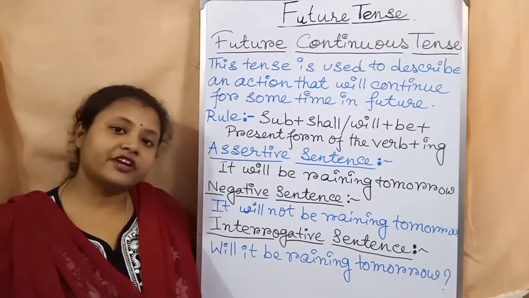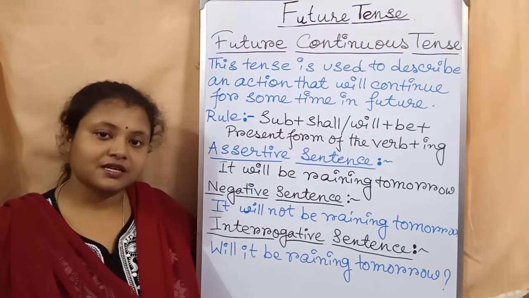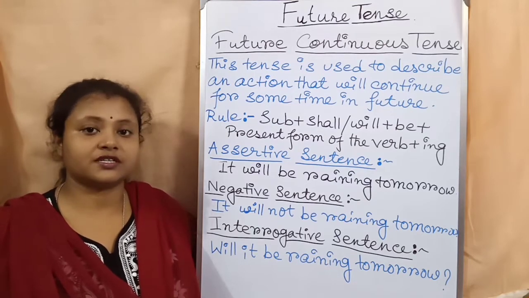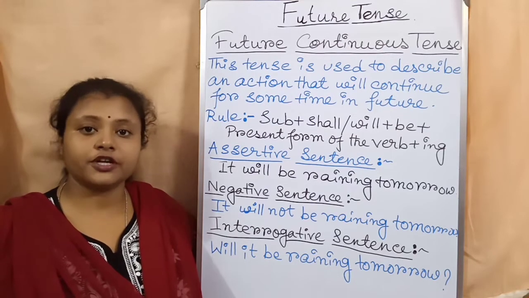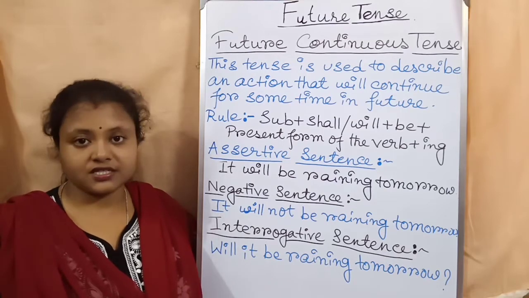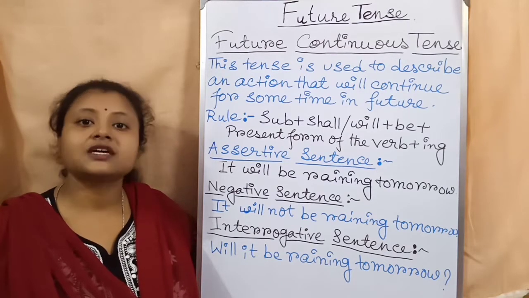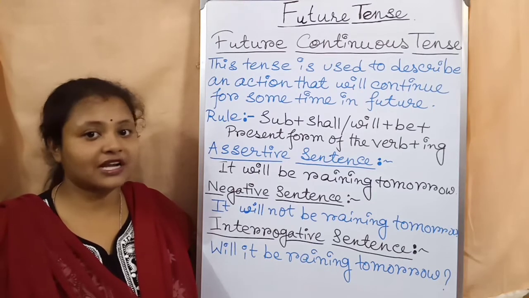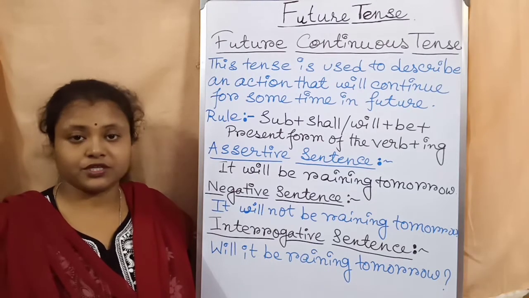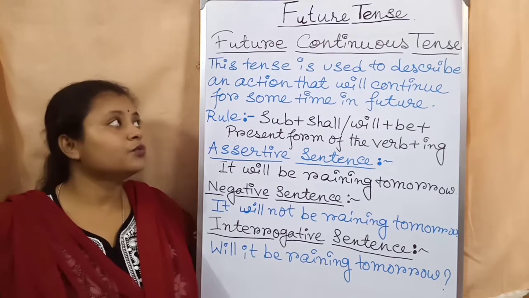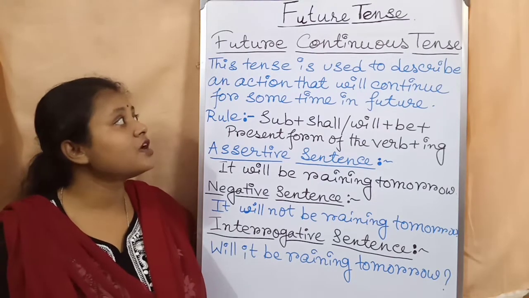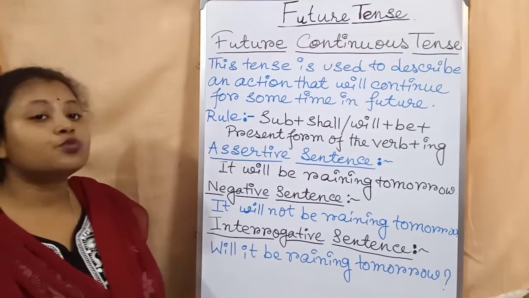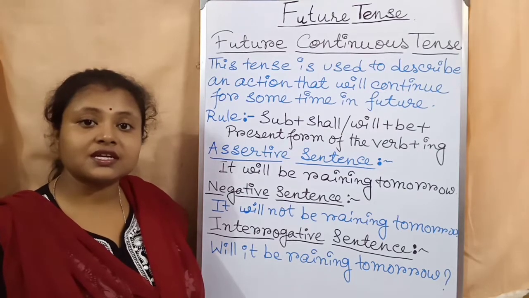So we have already discussed simple future tense, and we have learned that there are four classifications of future tense: simple future or future indefinite tense, future continuous, future perfect, and future perfect continuous tense. So these are the four classifications of the future tense. Now today we will discuss future continuous tense. Okay? Now, what is future continuous tense?